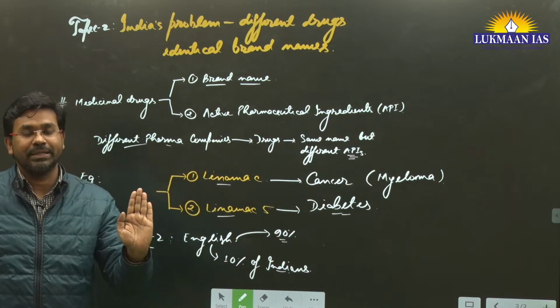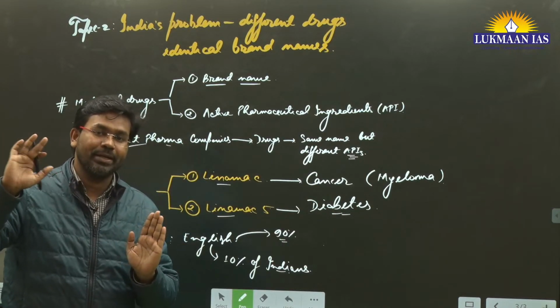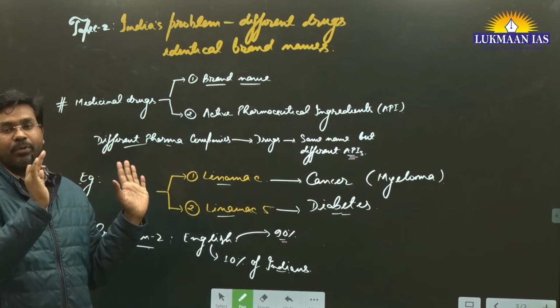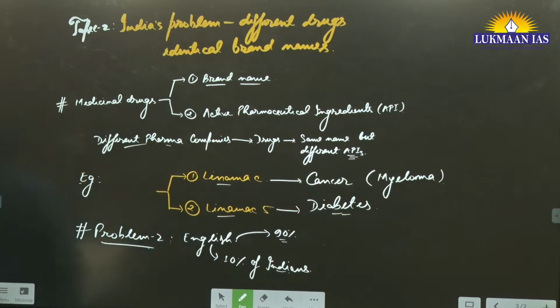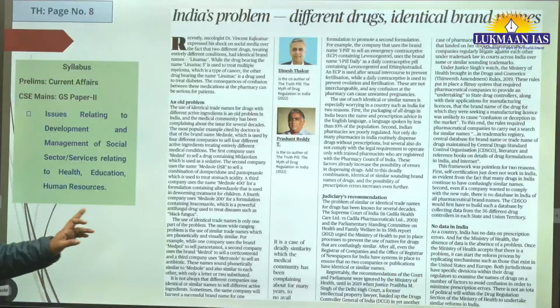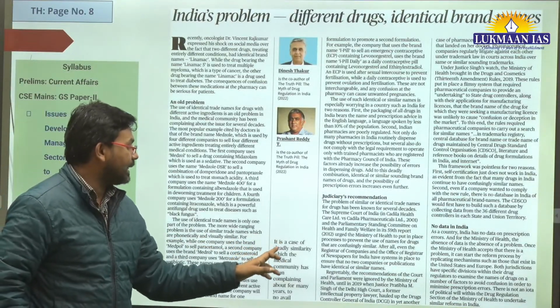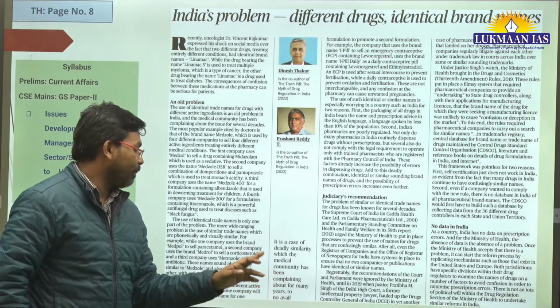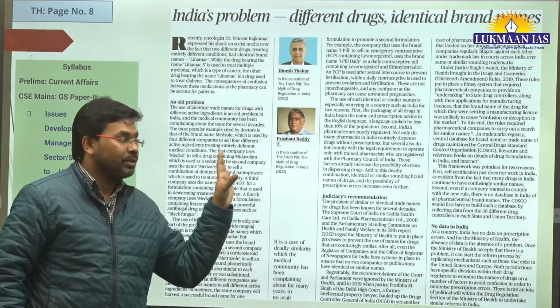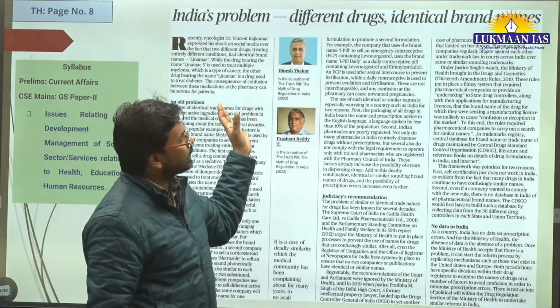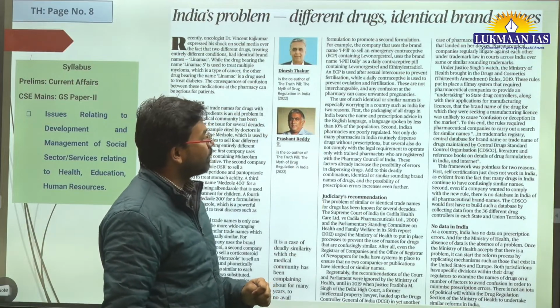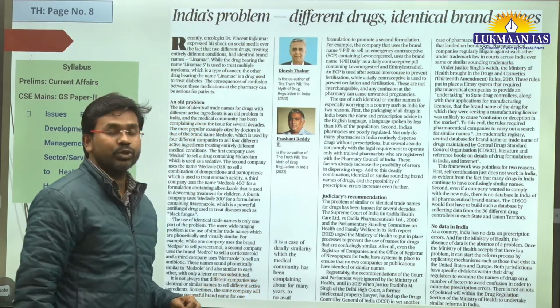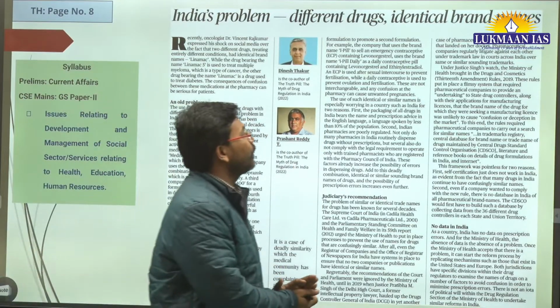They have the prescription or purchase, they go to the medical store, whatever they give, they come to the patient and they give it to the patient. This is the thing, okay? So here they say that it is a case of deadly similarity which the medical community has been complaining about for many years to no avail. Here they have mentioned some government scheme, also a government program related to this, but that has also not given any fruitful results.